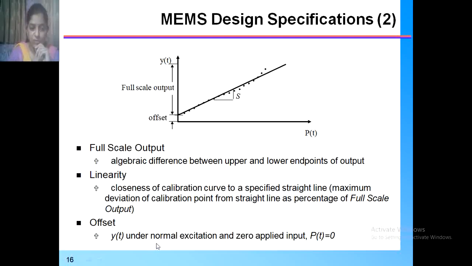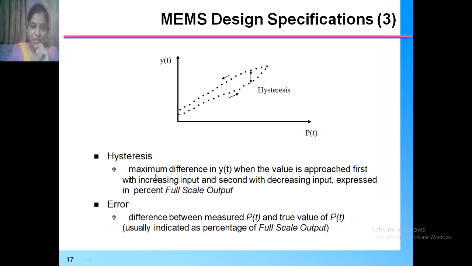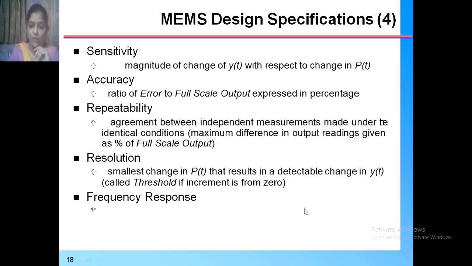Then offset we have to take into consideration. Then hysteresis: the maximum difference between y of t and u of t, for input output. Then error: the error between the measured P of S and the true value P of T.